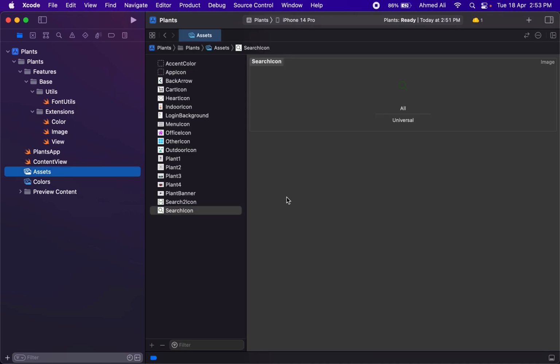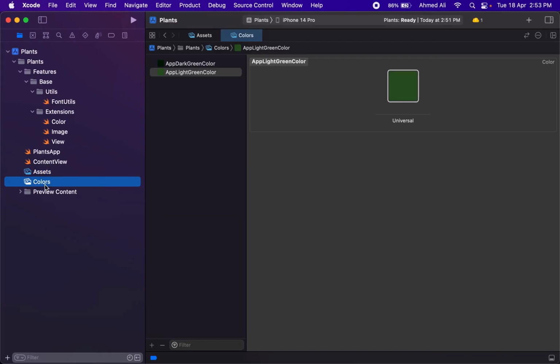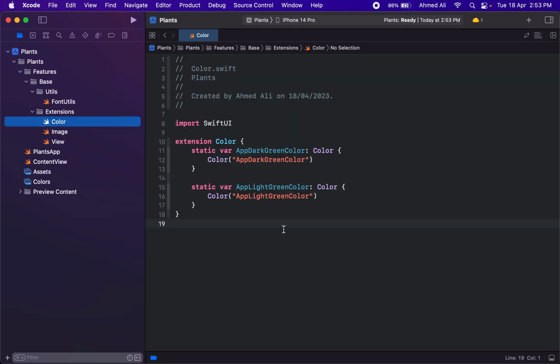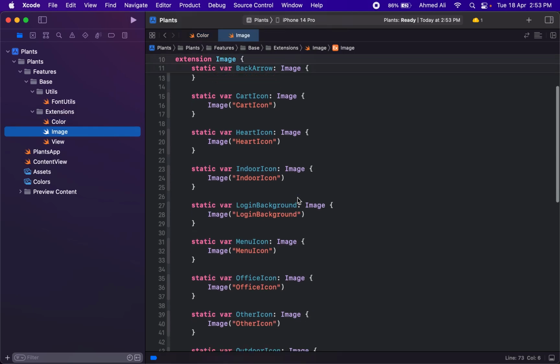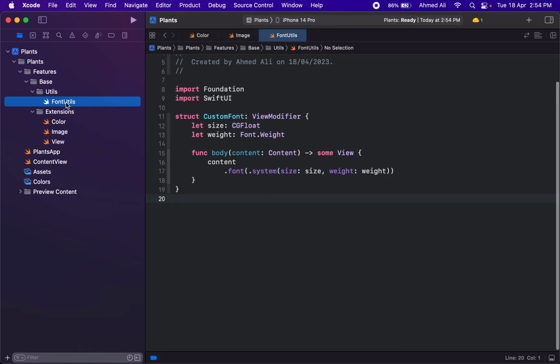So I have some icons and some images that I downloaded from this Figma design, and also added few colors. And apart from this, we have the extensions for the color so that we can easily utilize the color in the app, and we don't have to retype them again and again. And same way, we have the extensions for the images, and I added some fonts style as well.